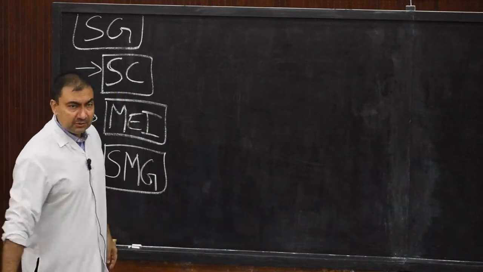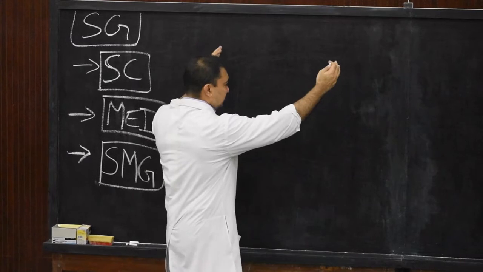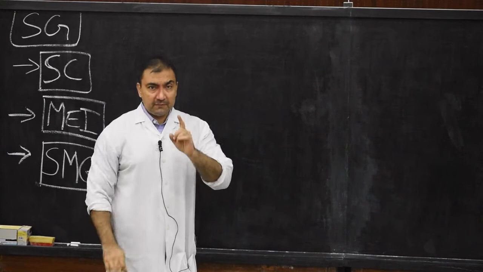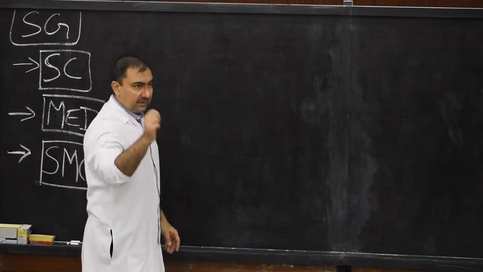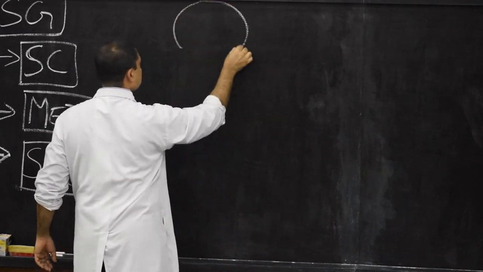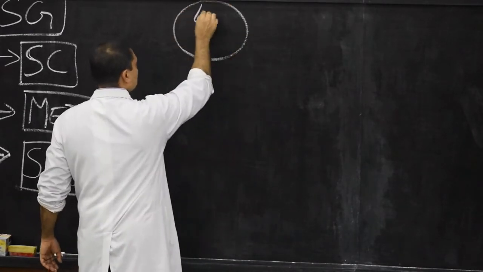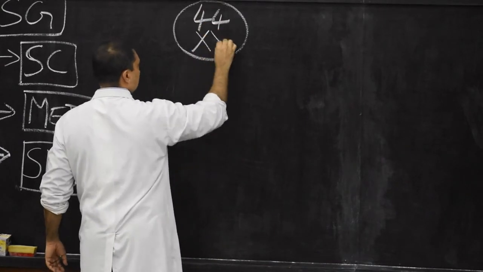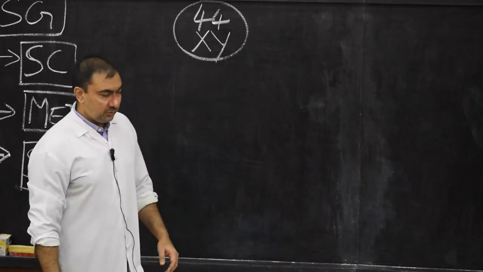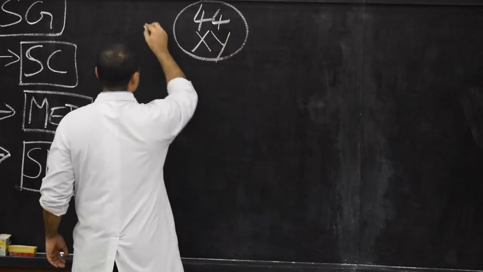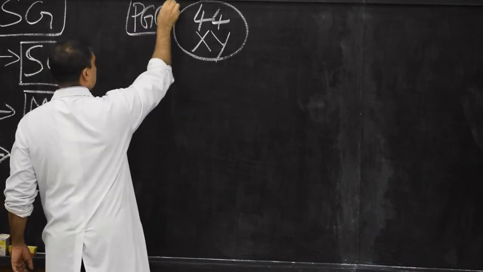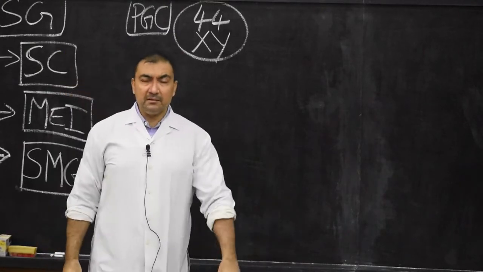First is spermatocytosis. In order to understand this, there is a very simple flow chart which you need to draw in the exam, also in writing the short note. So spermatocytosis will start with one cell and the chromosomes 44XY. So it is diploid. It will contain 44 autosomes and XY sex chromosomes. The name is primordial germ cell. So this is the primordial male germ cell.